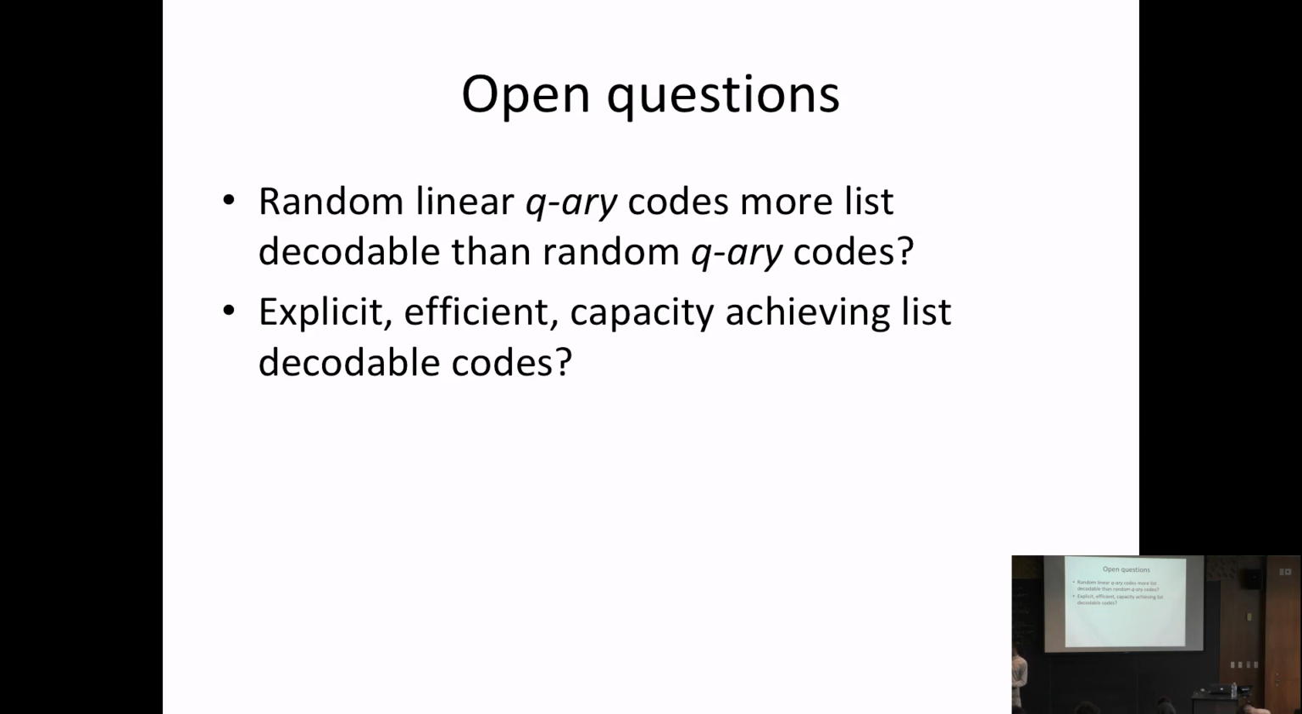Okay, so I can conclude now. Some open questions are, can you improve our result to not only work for binary alphabets, but to work for codes over arbitrary alphabets or codes over larger finite fields? And there's this major open question of explicit, efficient, capacity-achieving list decodable codes.